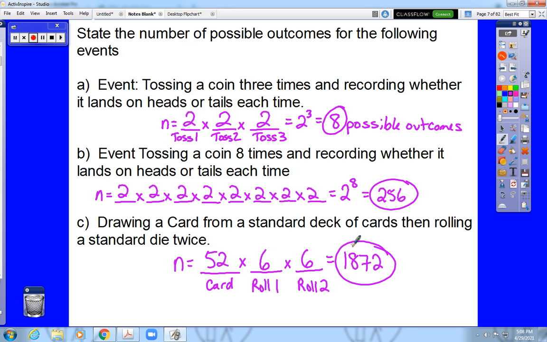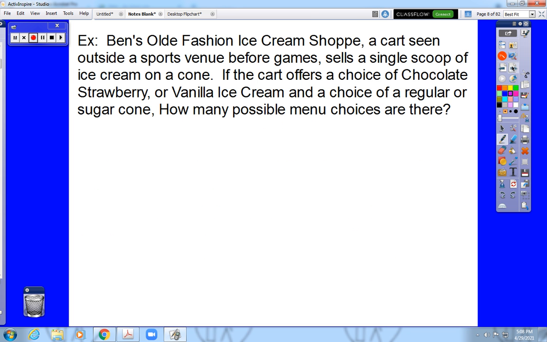Now, the last thing is, it doesn't have to be based on these ideas. We can base our probability problem on any situation with a finite or countable number of outcomes. For instance, here's a word problem. Ben's Old-Fashioned Ice Cream Shop, a cart seen outside a sports venue before games, sells a single scoop of ice cream on a cone. The cart offers a choice of chocolate, strawberry, or vanilla ice cream, and a choice of a regular or sugar cone. How many possible menu choices are there?